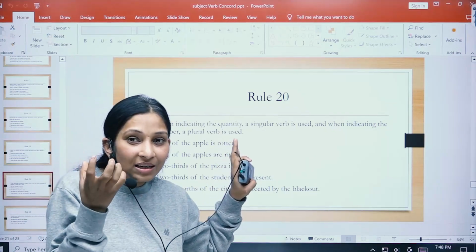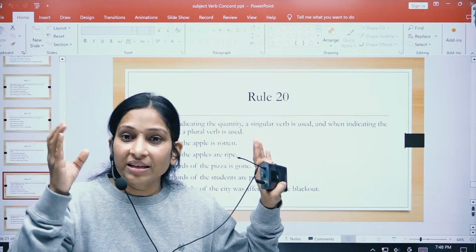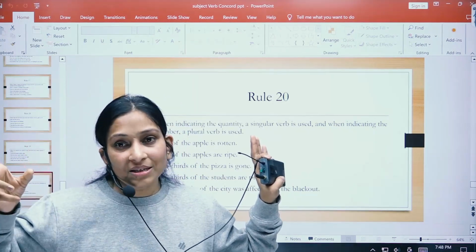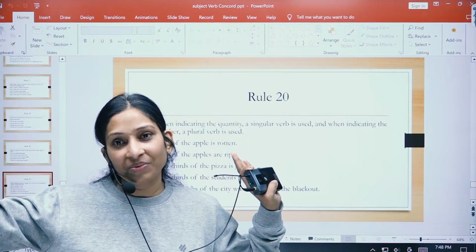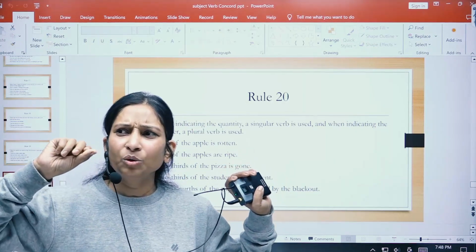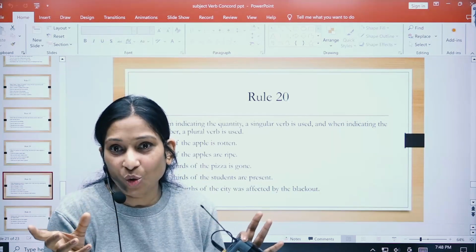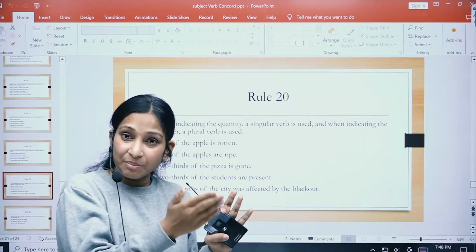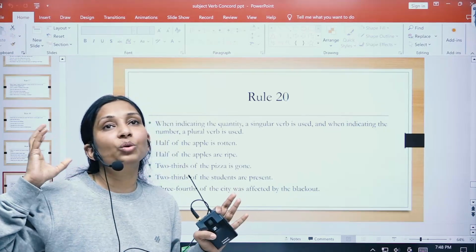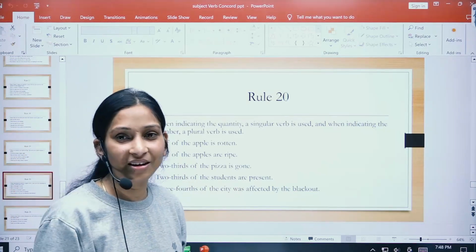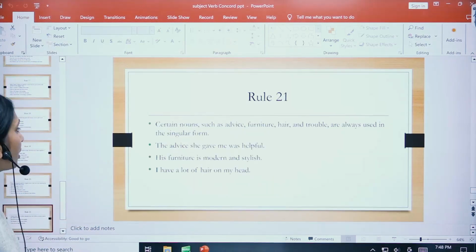When an estimated quantity is indicated, singular will be used, and when numbers are used, it is plural, right? Five apples are rotten. Then you can say half an apple is rotten, right? So when we use an estimated quantity, a singular verb will be used, and when we use numbers, a plural verb will be used. So that's how it goes.